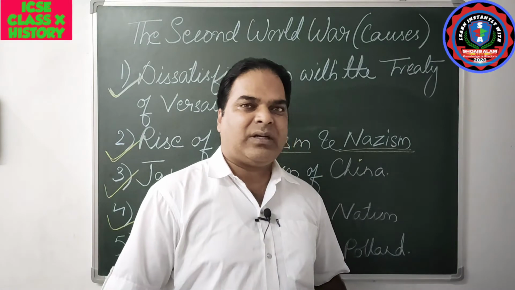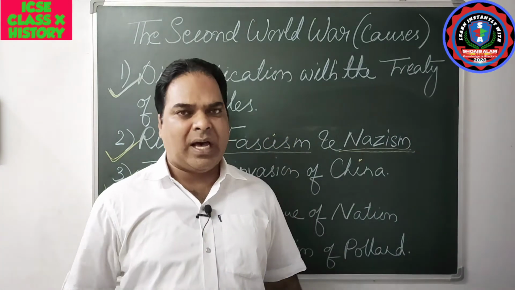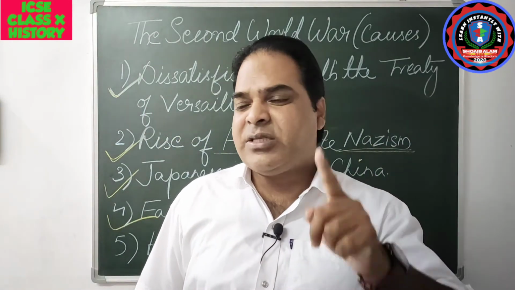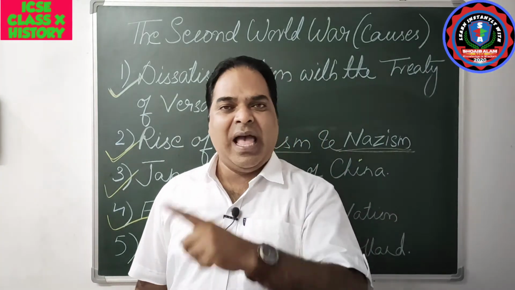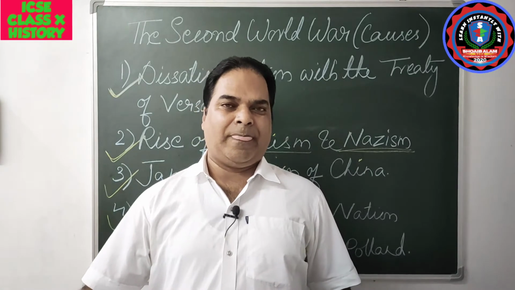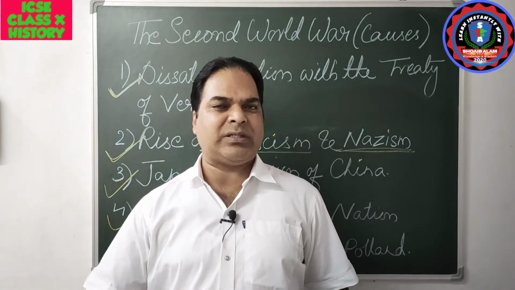Then after 1937, what happened? Germany invaded Austria. In 1934, when the Nazis entered Austria, the Austrians were supported by Italy. That is why the first attempt of 1934 was completely a failure.